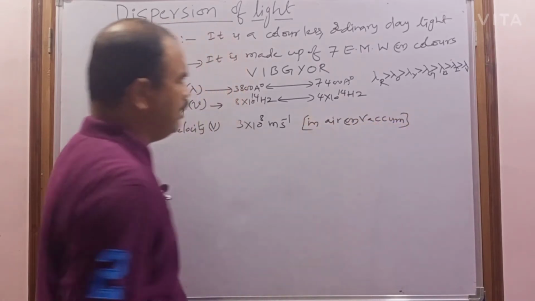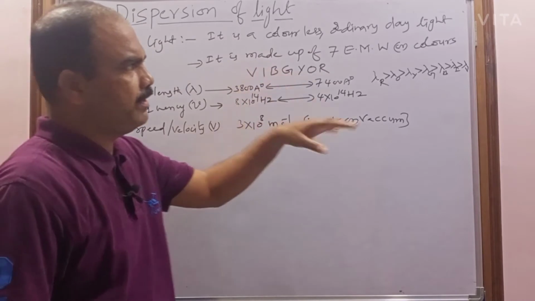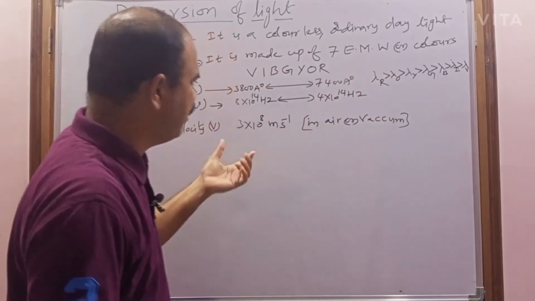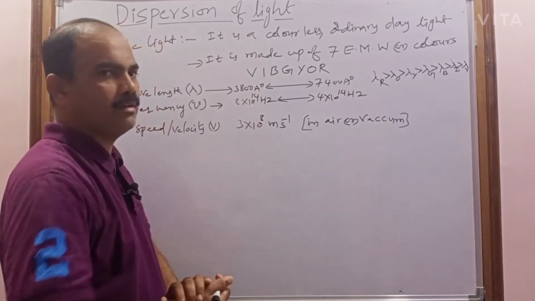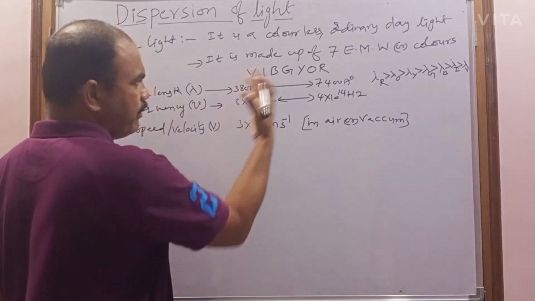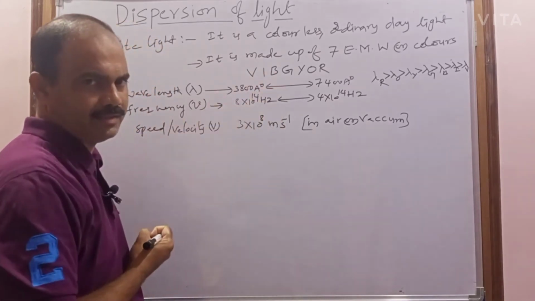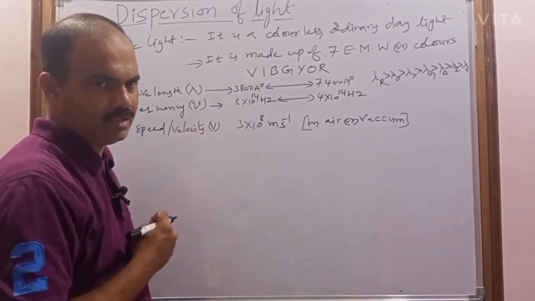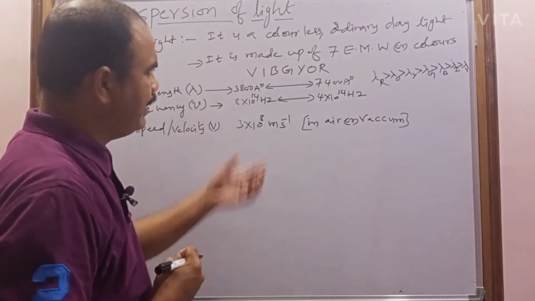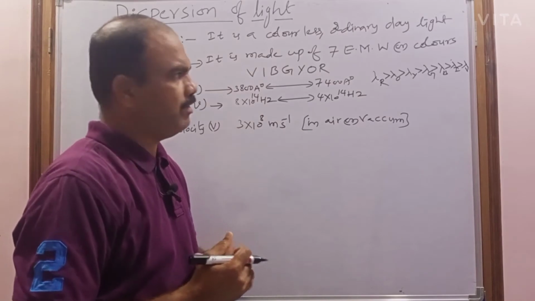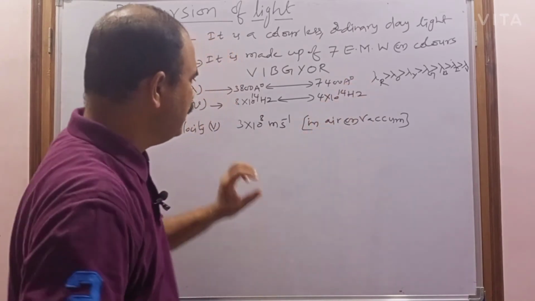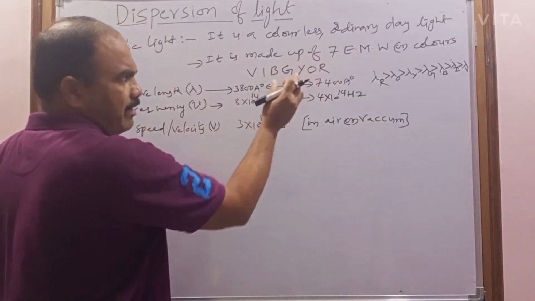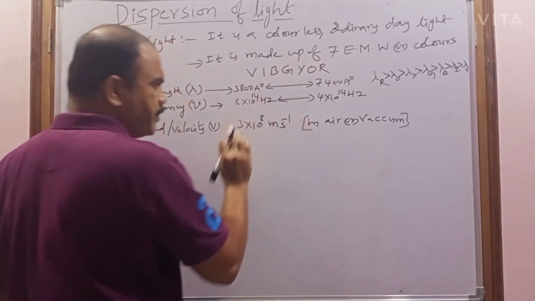So all 7 electromagnetic waves, or 7 colors, travel with the same speed. That is how much? 3 into 10 power 8 meter per second, but they have different wavelengths and different frequencies. When all the 7 electromagnetic waves, or 7 colors, are traveling through air or vacuum, they travel with the same speed.